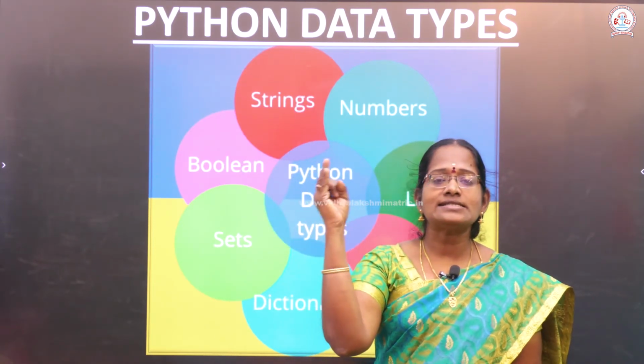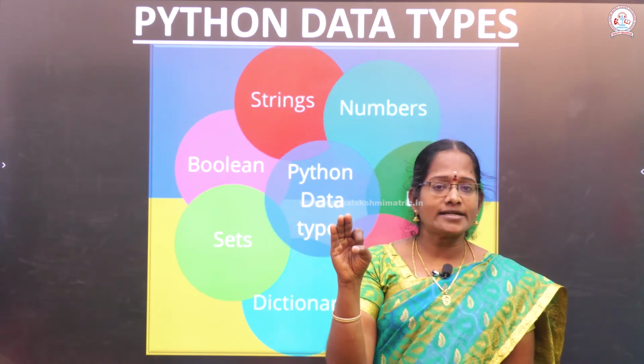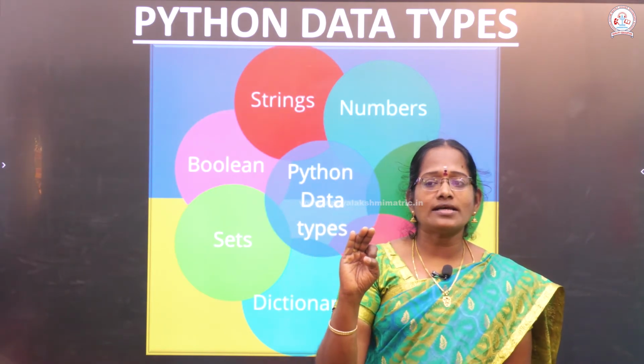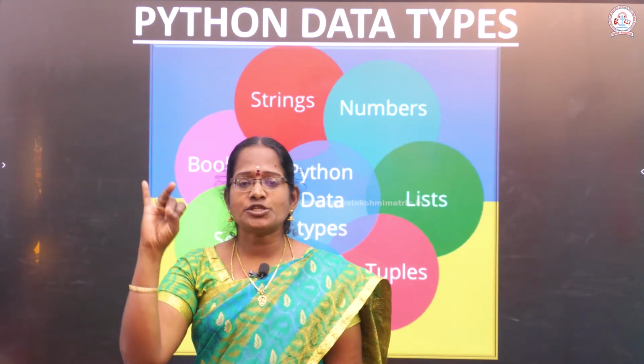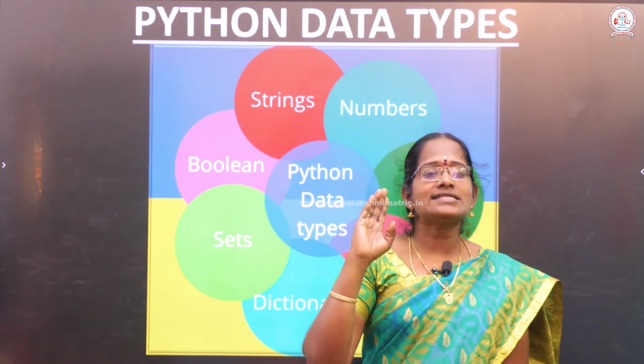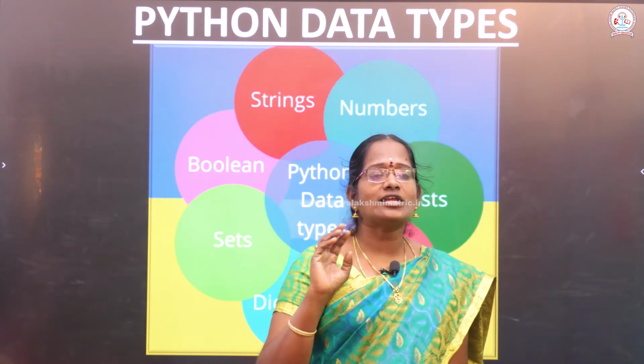Numerical data type, string data type, boolean data type. Another is called the complex data types. In that place, list, tuples, dictionary and sets come under this category.